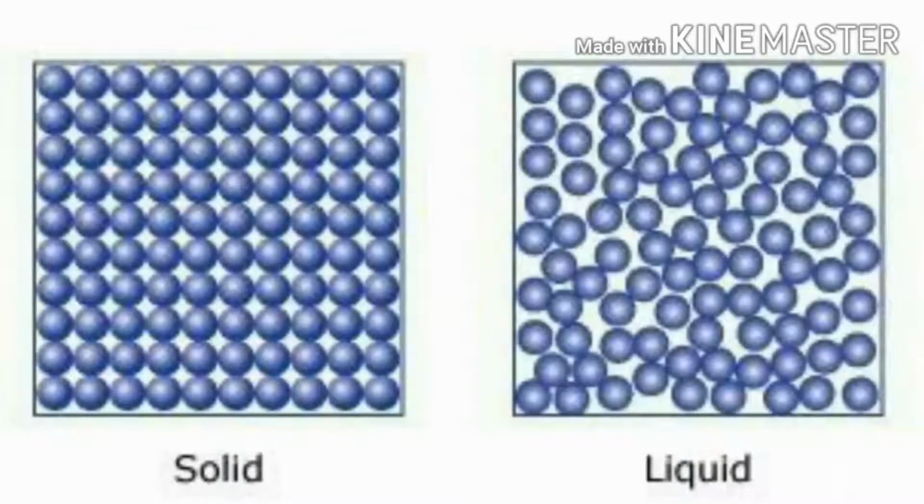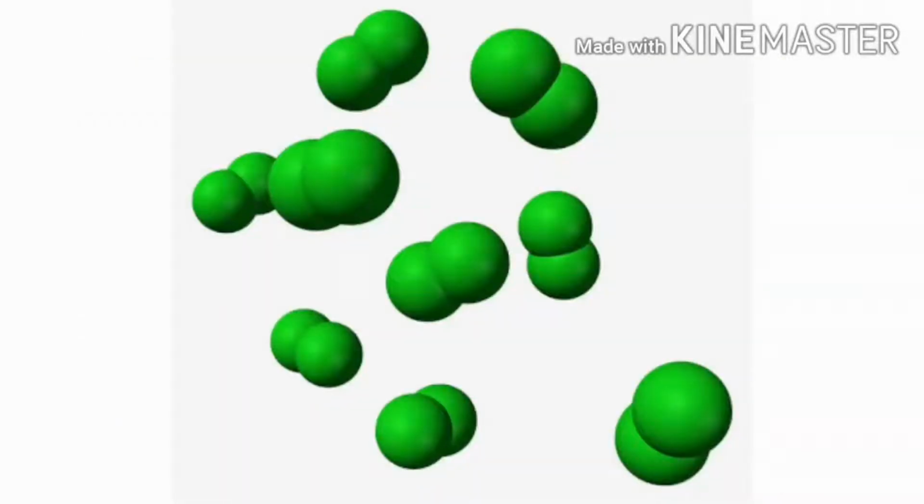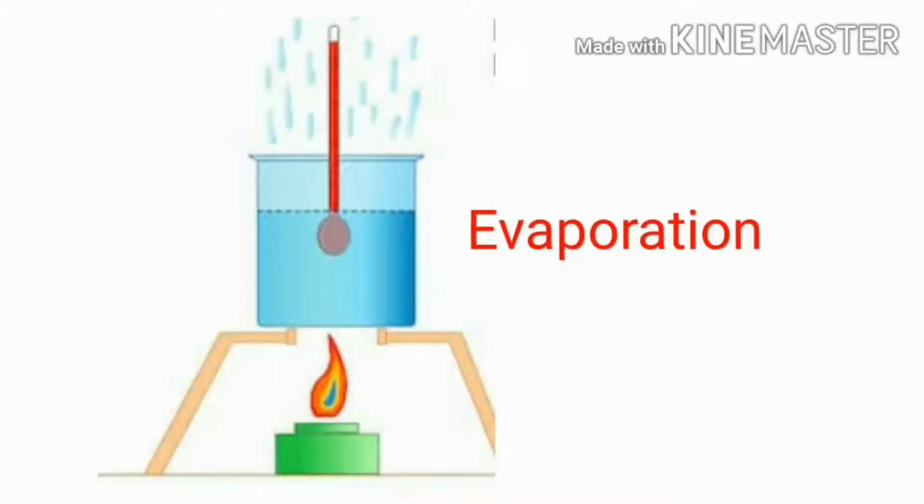This process will happen on heating. Similarly, when a liquid is heated, the molecules become looser. So they move around more freely. And this process is called evaporation. And also this process will happen on heating only. Right, children? Yes.